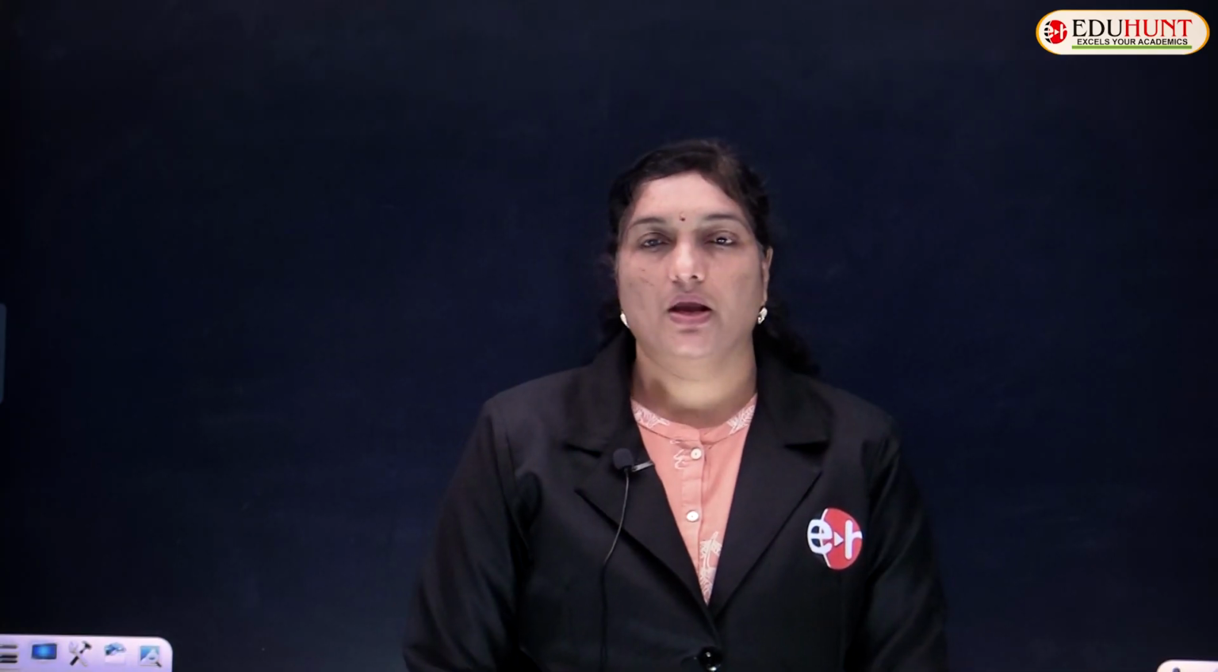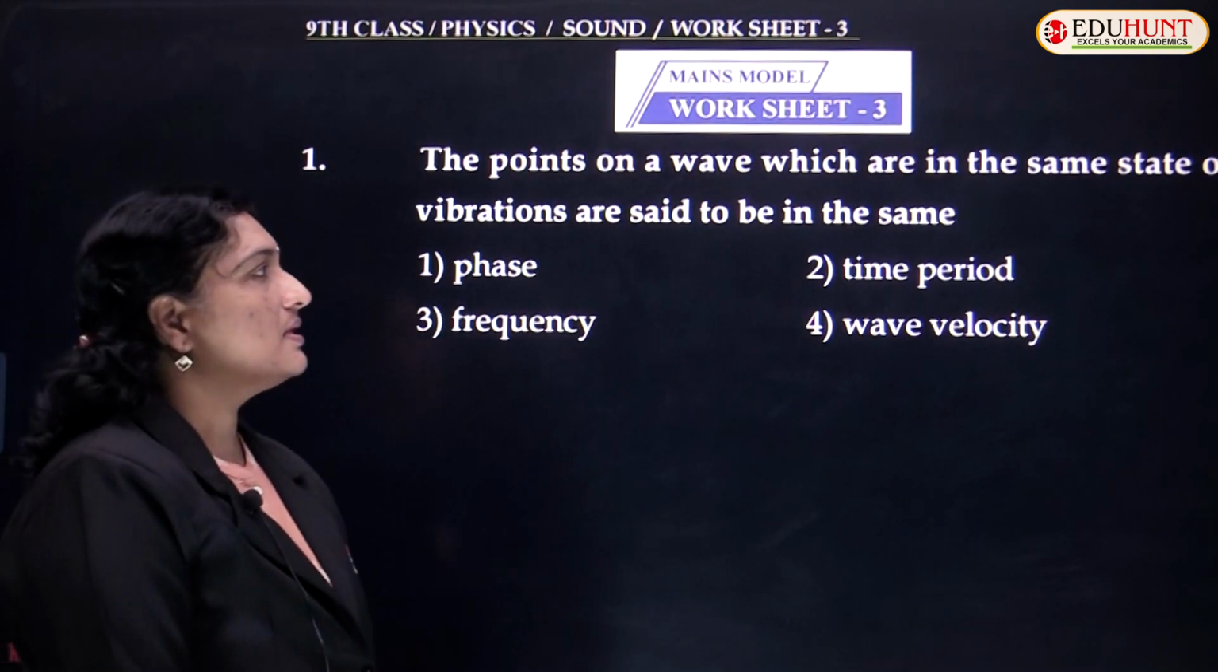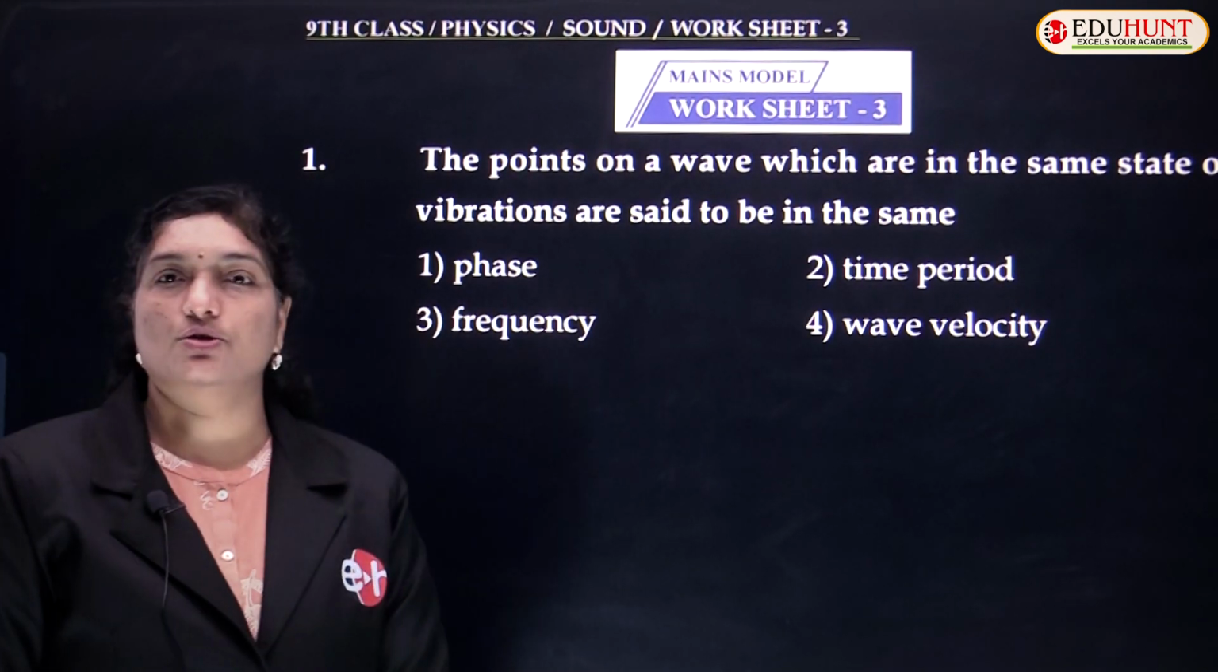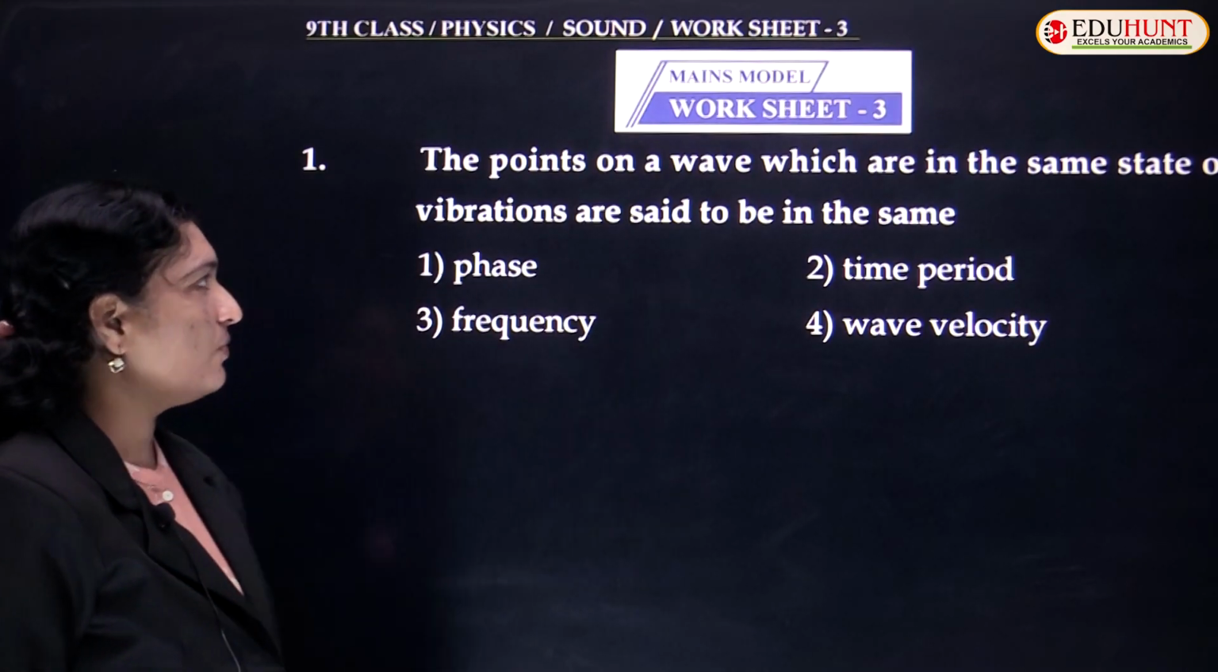So today let us discuss in detail regarding the worksheet number 3 of wave motion. So here we go with the first question. The points on a wave which are in the same state of vibration are said to be in the same, is it phase, time period, frequency or wave motion.